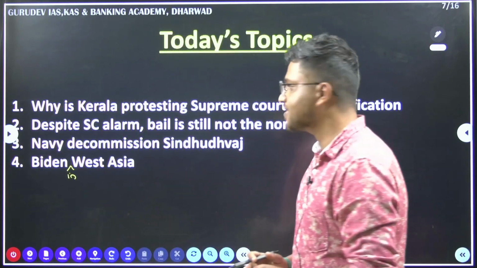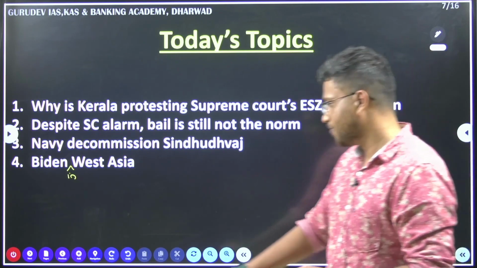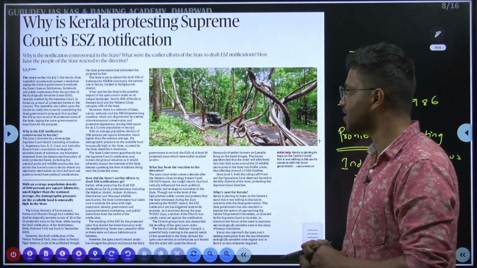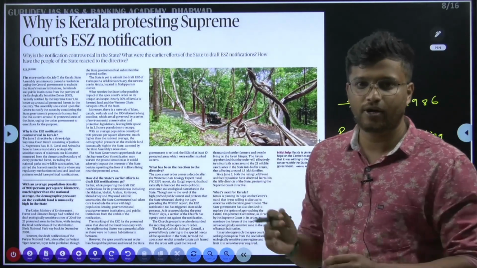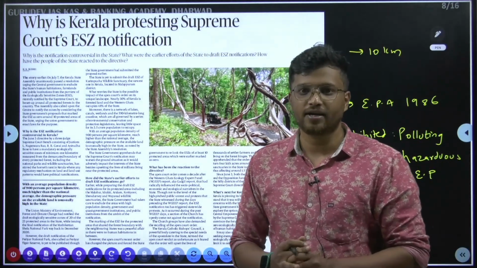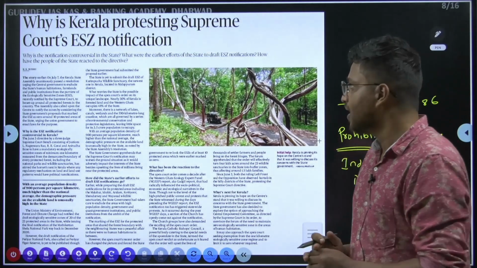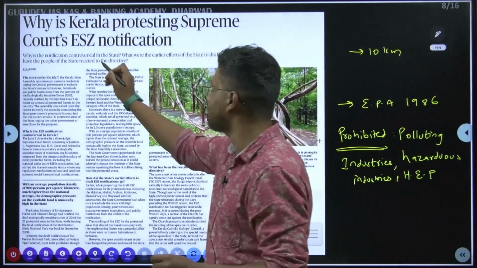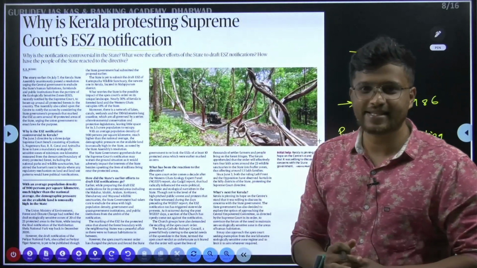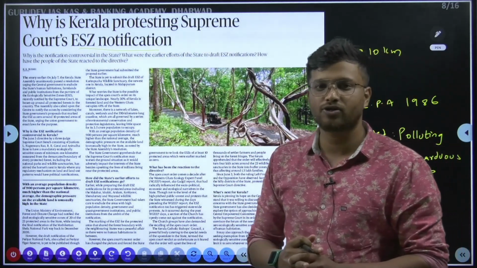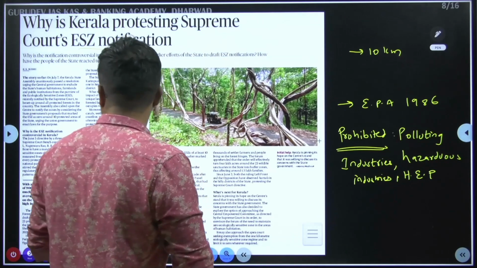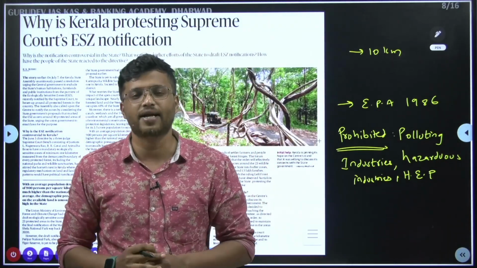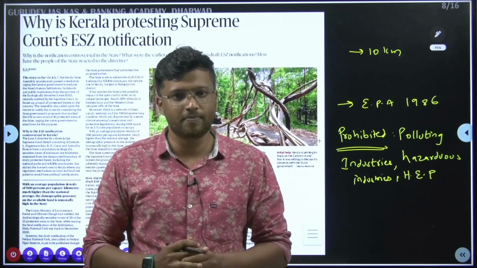Moving on, these are the topics that we are going to look at. Firstly, we are going to look at this. This is the article that has come up in The Hindu Explained section. Firstly, why is Kerala protesting Supreme Court ESZ notifications? We look at what ESZ is, that is your ecologically sensitive zones. We'll look at it and why the Kerala government right now is opposing it.